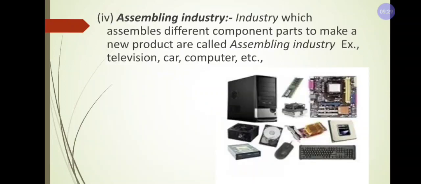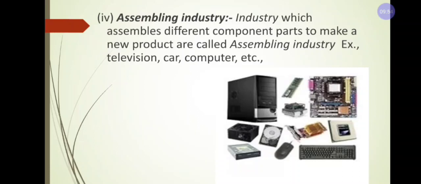And next, the last type of manufacturing industry is assembling industry. This industry assembles different component parts to produce a new product. That means if you want to produce a new product, it requires different component parts.